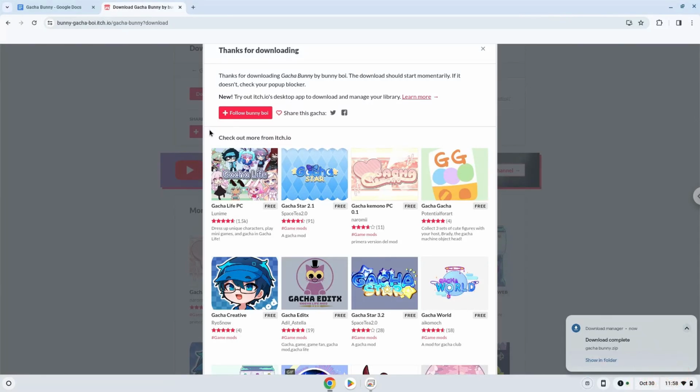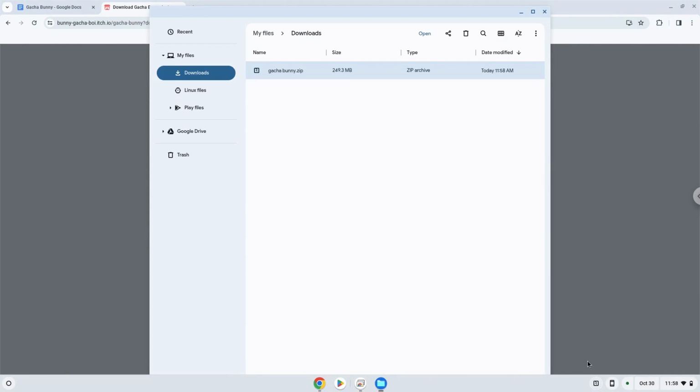Now we will open it in our file manager. Move the installer to the Linux folder.